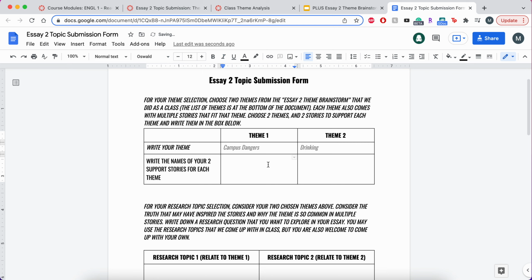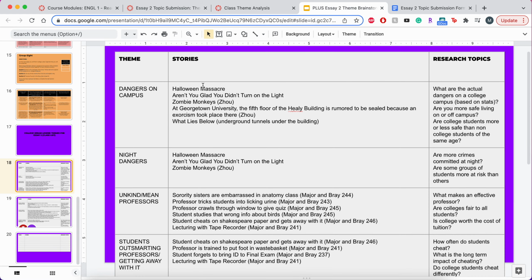Okay, and then I'm going to choose two stories to go with each of these themes. If there's more than two stories available, it's totally up to you what two stories you want to go with. It also depends on what way you want to look at the theme. Say I do dangers on campus, I have two options. I can either just do kind of general dangers or I can do kind of murder dangers.